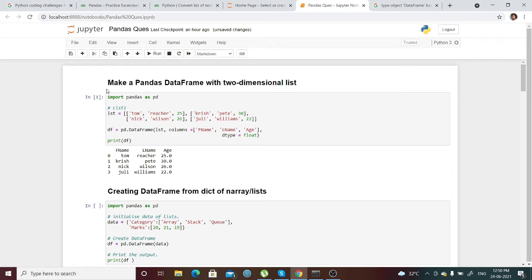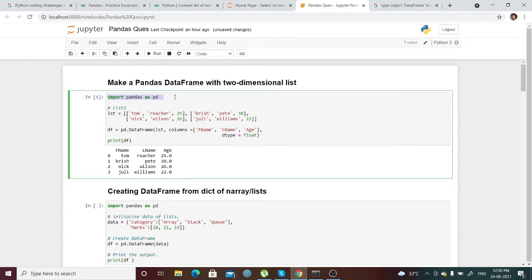Here, what I'm doing is making a pandas data frame with a two-dimensional list. First of all, I'm importing pandas. Pandas is one of the libraries of Python, which is responsible for working with data and data frames, creating data frames and filtering rows and columns. So I'm importing pandas with an alias as pd. This is one of the lists that I am declaring and initializing.